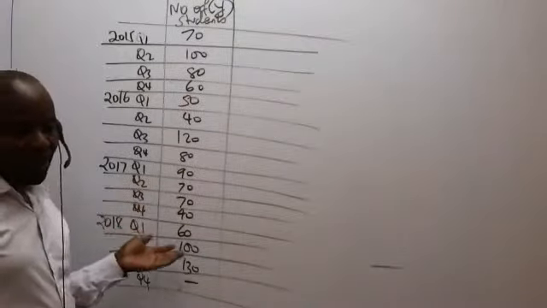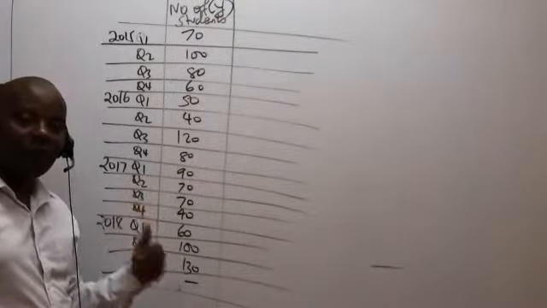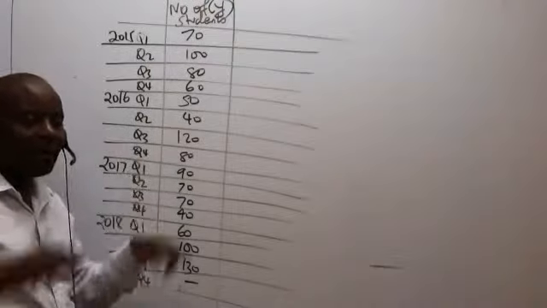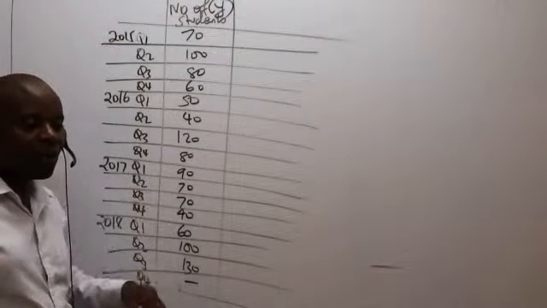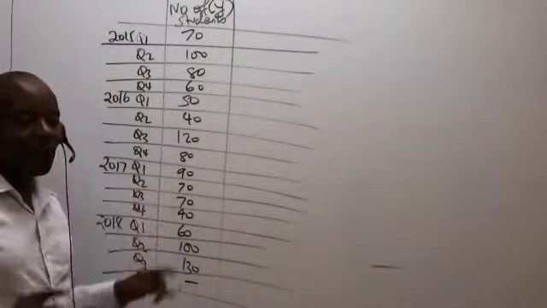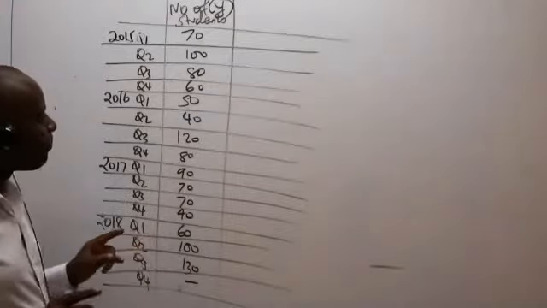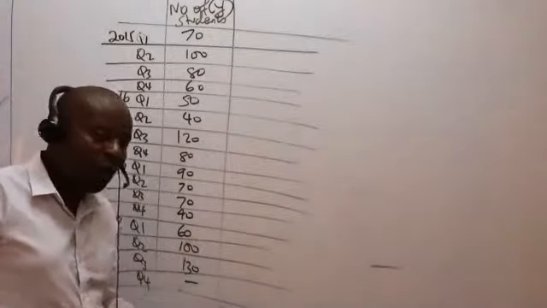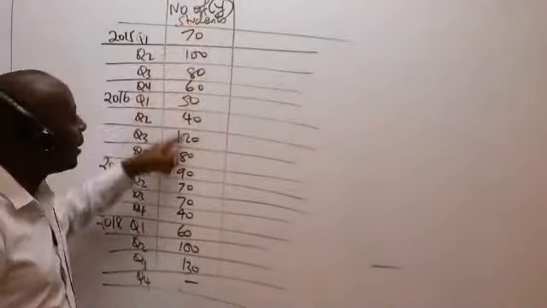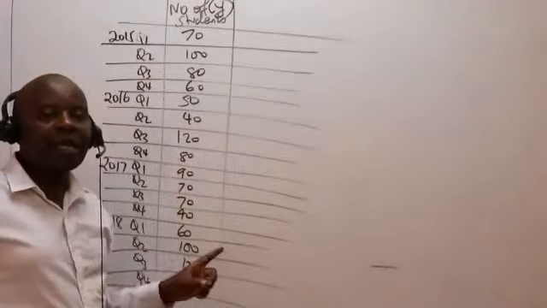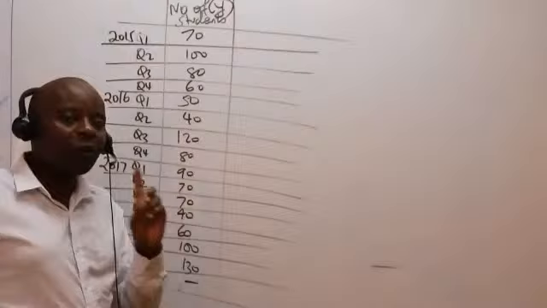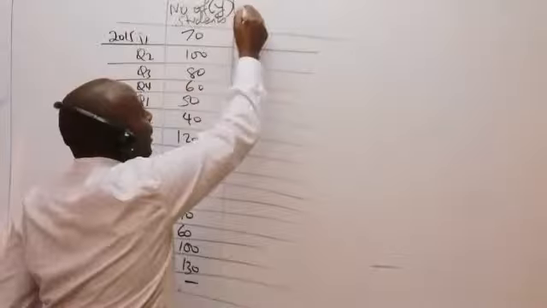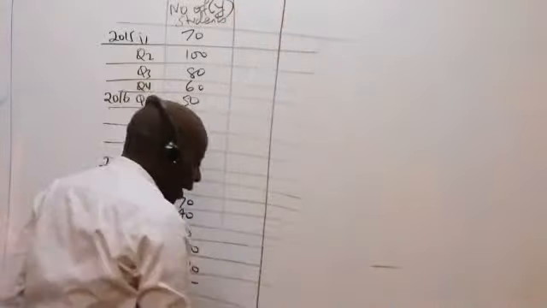Why? Number of students in this case straight away becomes my time series, because number of students will always fluctuate as per the time. So ladies and gentlemen, listen. The first thing that I will do is to analyze this time series and break it down to the trend and the seasons. The first thing that I will do is to come and give my examiner the trend.